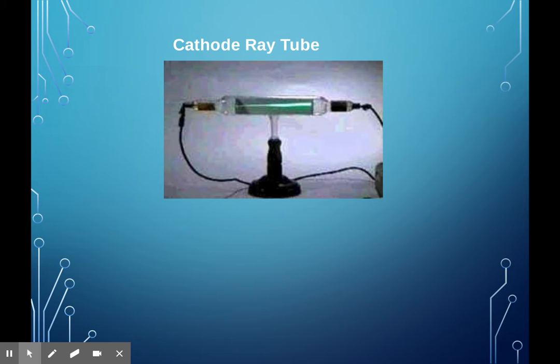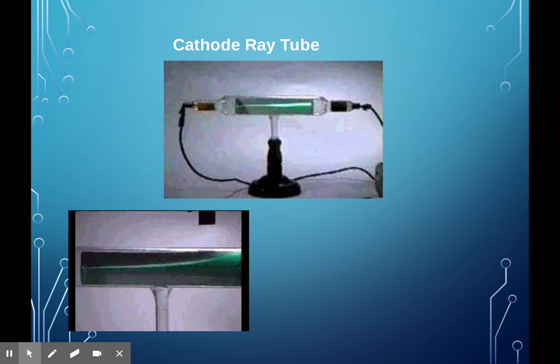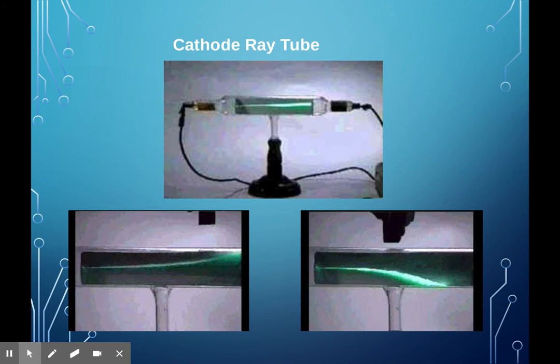And so this is what a cathode ray tube looks like. And the reason why he figured out how they were negatively charged is he put a magnet next to it. And we know like charges repel and opposites attract. Okay, so the picture on the left there, you'll see that it's bending towards the light. That means that that beam is negative because the magnet was being shown that positive side. If he flipped the magnet over to the negative side, it would repel away, proving that that beam of light had a negative charge in it, which we refer to as electrons.